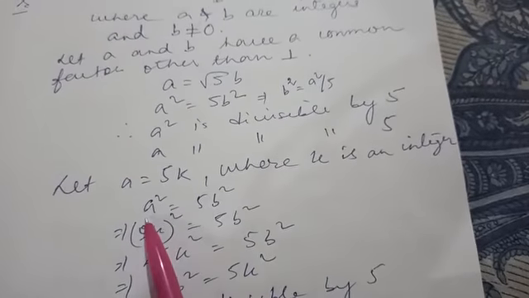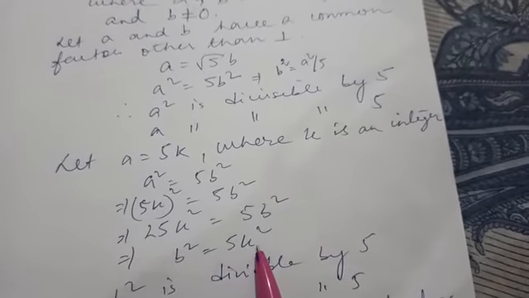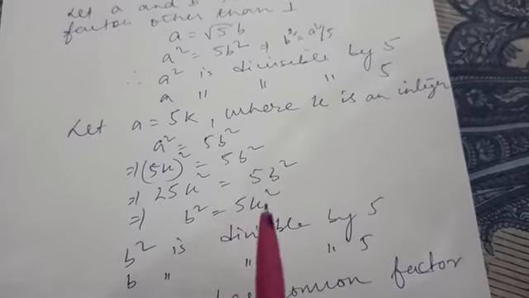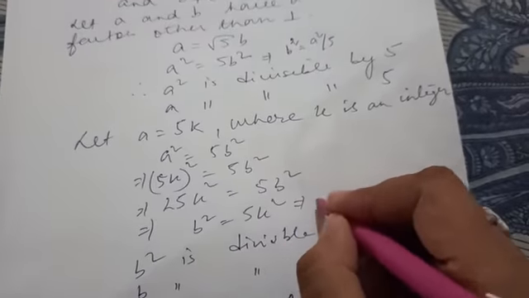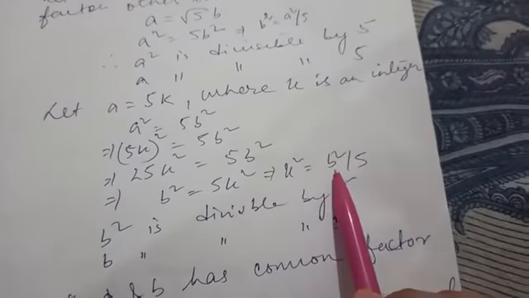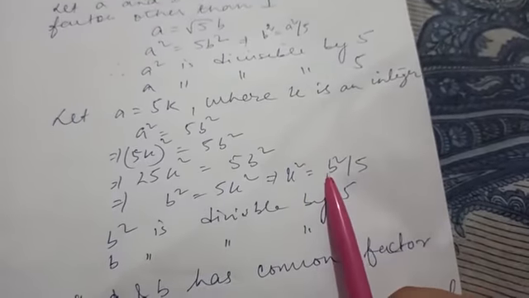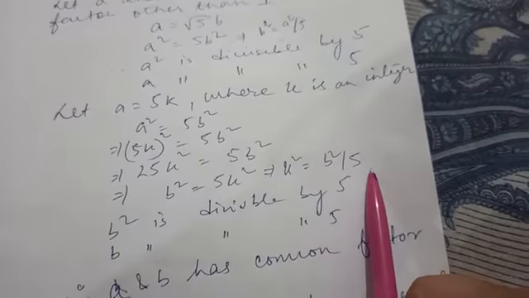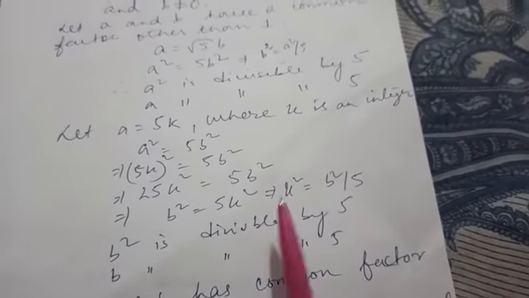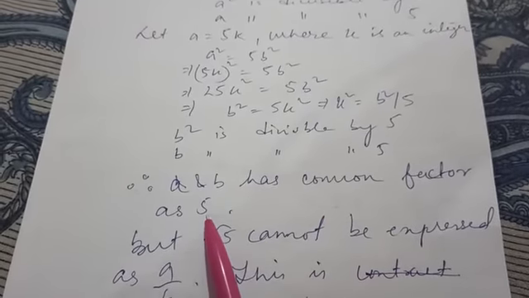And when we put this in the main equation, we can see here b square is coming 5 times k square. That means when we find the value of k square, we can write b square by 5. So here again you can see b square is divisible by 5. That means b will also be divisible by 5. That means a and b have a common factor other than 1, that is 5.